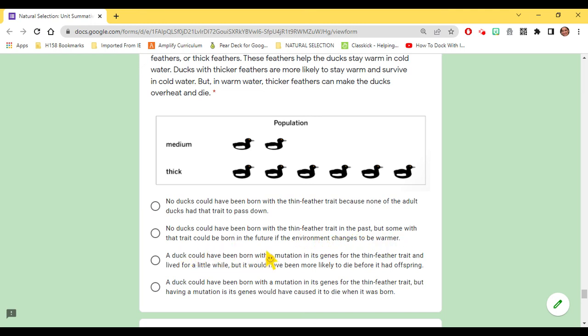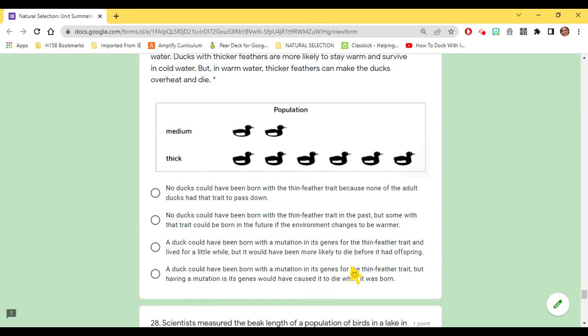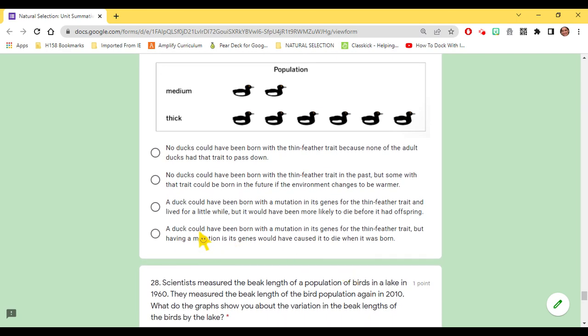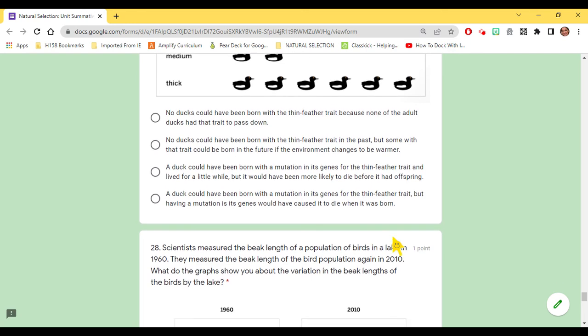A duck could have been born with a mutation in its genes for the thin feather trait and lived for a little while, but it would have been more likely to die before it had offspring. A duck could have been born with a mutation in its genes for the thin feather trait, but having a mutation in its genes would have caused it to die when it was born.